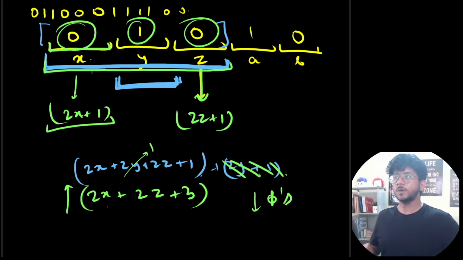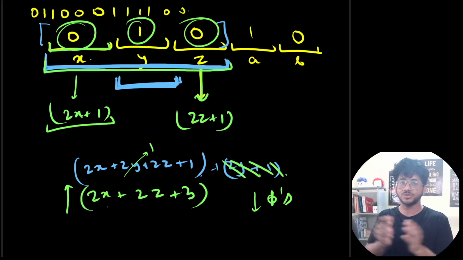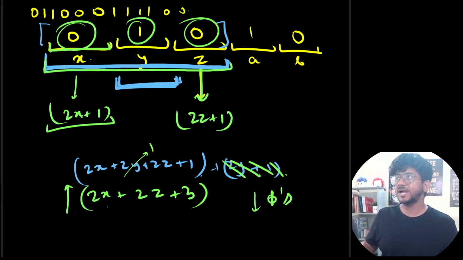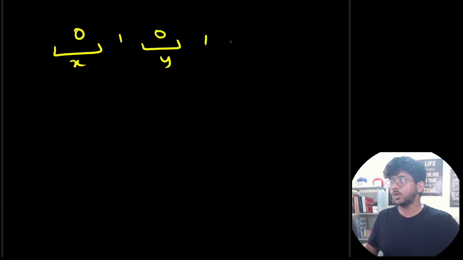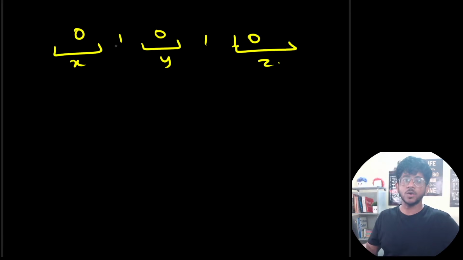So it is never optimal to cross across any one in the whole operation. So we never take a substring which is going to cross across ones. That's the main observation. Now if you know that that is true, then if you have a bunch of zeros with length x, then some ones, then a bunch of zeros with length y, then some ones, then a bunch of zeros with some z, we know that we are never going to go across these ones. So all the operations that are going to happen are going to be in these portions itself.